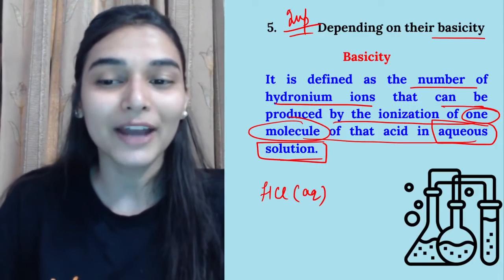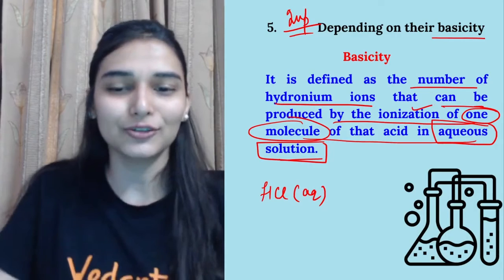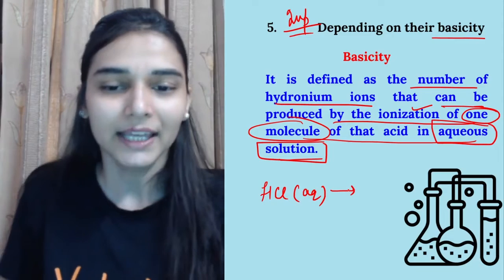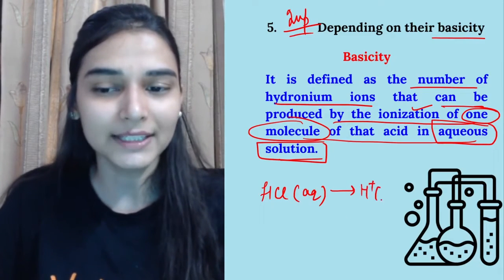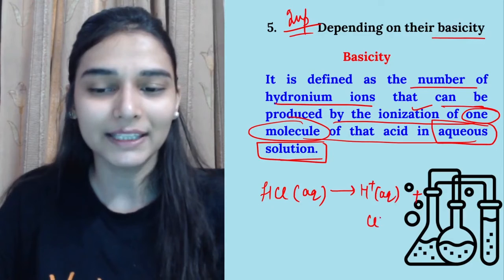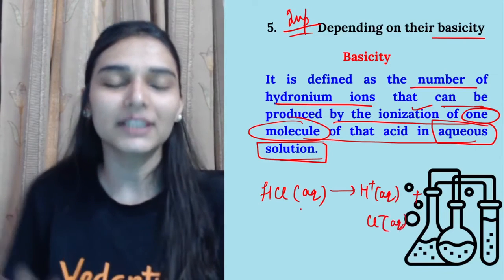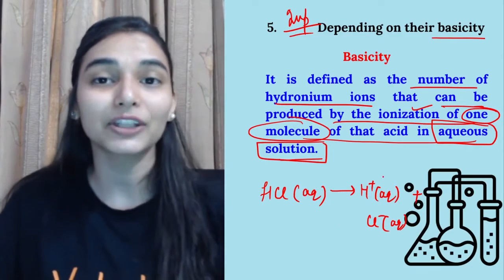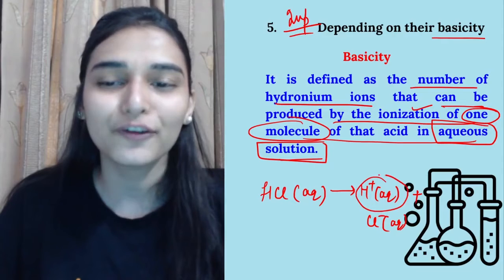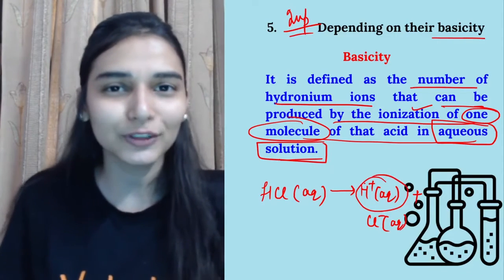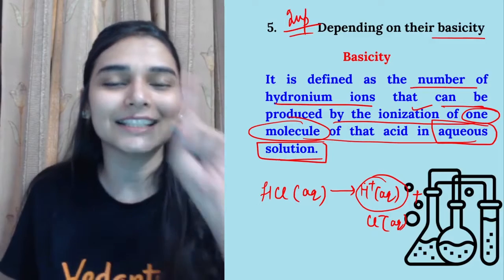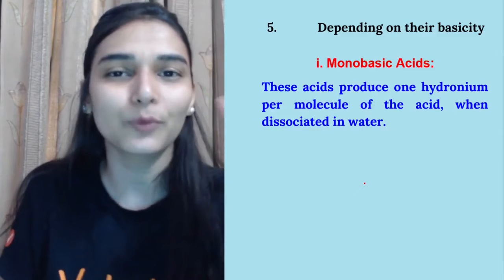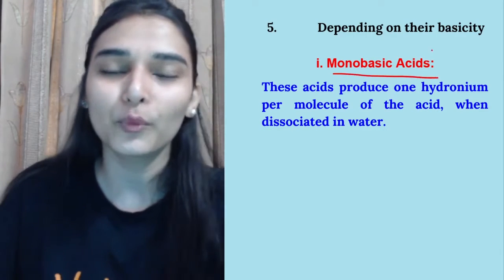Number of hydronium ions that are produced by ionization. So I will be doing ionization. I know hydrochloric acid in water will ionize. It will break to give me H plus ions and chloride ions. So aqueous solution of this acid, 1 mole, has given you how many H plus ions? 1 H plus ion. एक ही तो दिया है. So I can say its basicity is 1. Right? So whenever acids are having basicity 1, then we would be calling them monobasic acids.